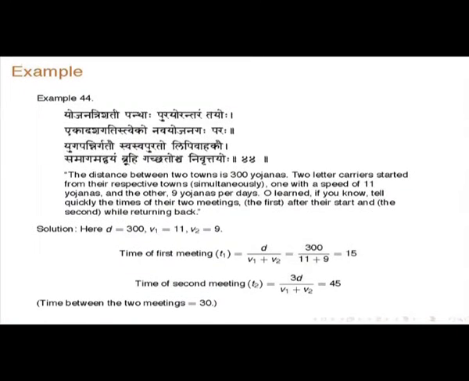He has given an example for this. The distance between two towns is 300 yojanas. Yojana trishato yantaha purayoho antaram kayoho. Ekadasha gatistva eko navayojanaga paraha. One has a speed of 11 yojanas per day, the other 9 yojanas. Tell quickly the times of their meetings. You can work it out. The time of first meeting is 15, then second is 45 from the beginning. So the time between meetings is 30.